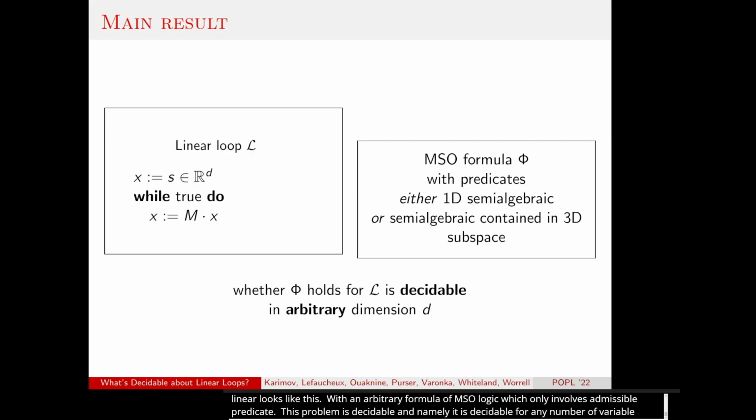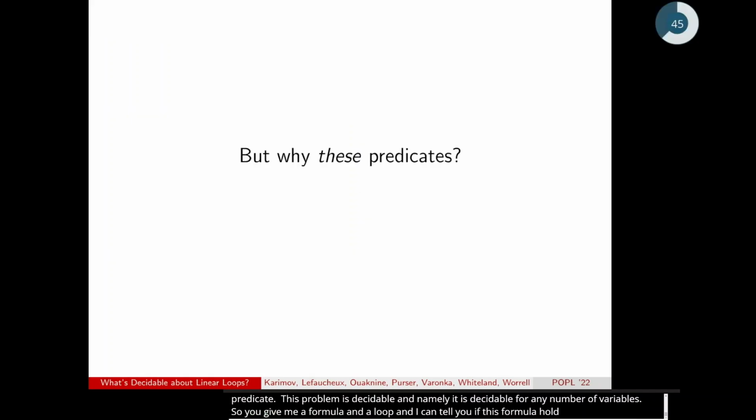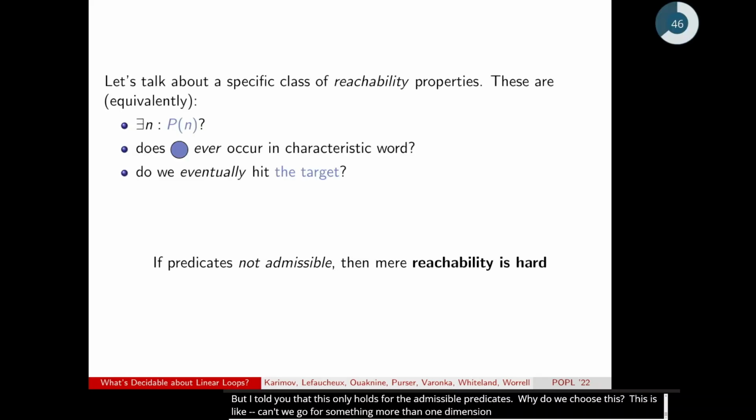So you give me a formula and a loop, and I can tell you if this formula holds for the loop. Okay, but I told you that this only holds for the admissible predicates. Why do we choose this? Can't we go for something more than one-dimensional intrinsic or three-dimensional linearly sets? And the short answer is no, we cannot go for more.